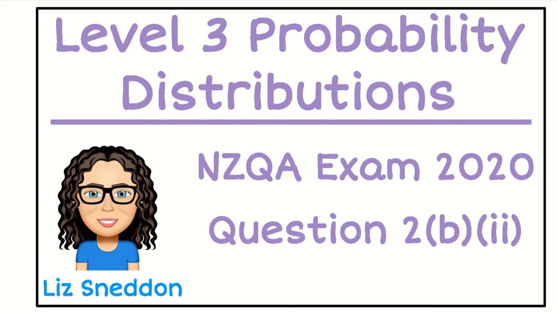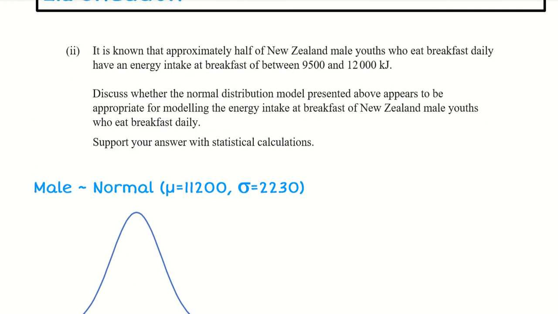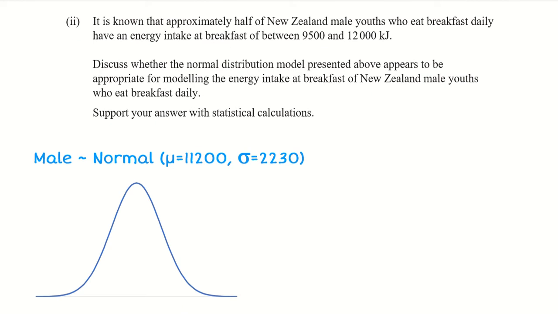Let's have a look at the answer to question 2b, part 2. So we have been given some info. We've been told approximately half of New Zealand youths who eat breakfast daily have an intake of between 9,500 and 12,000 kilojoules. And we need to discuss whether that model is appropriate.